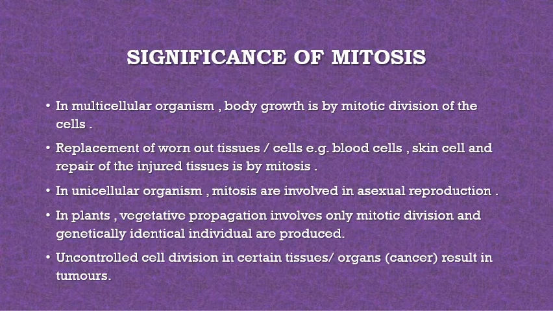Karyokinesis completes in four stages, that is your prophase, metaphase, anaphase, telophase, and you have to learn all the particular conditions, particular changes and events that take place in these phases in a sequential manner. You cannot change the sequence because they take place one after another. एक सीक्वेंस होगा, उसके बाद दूसरा सीक्वेंस उसे फॉलो करेगा. आप सीक्वेंस को बदल नहीं सकते हैं. You have to follow that sequence only.